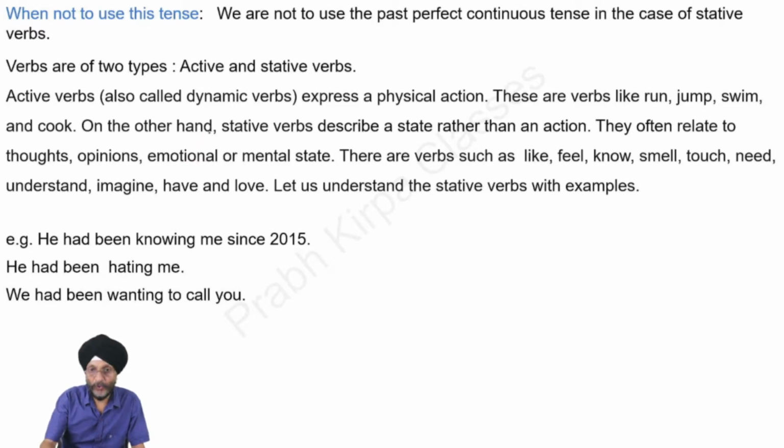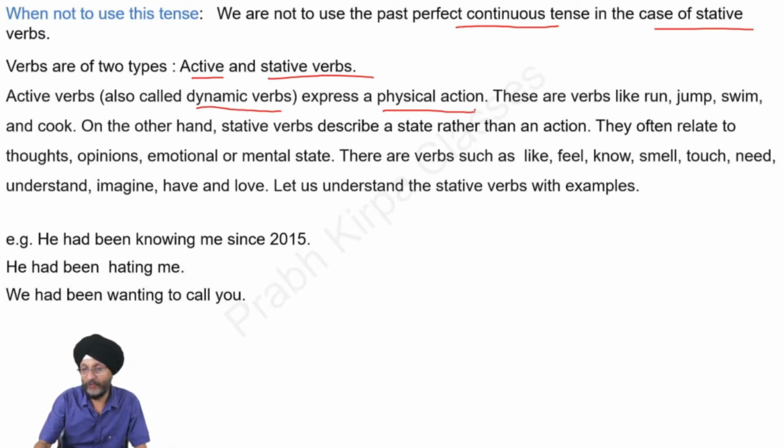When not to use this tense? We are not to use the past perfect continuous tense in case of stative verbs. As already told, verbs are of two types, active and stative verbs. Active verbs are also known as dynamic verbs. They involve physical action. Verbs like run, jump, swim, cook are active verbs.